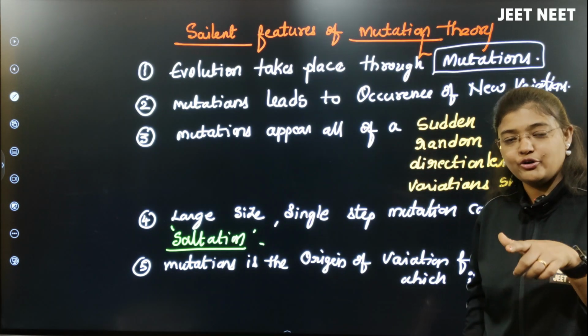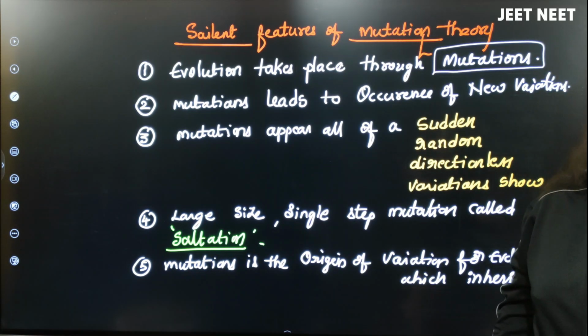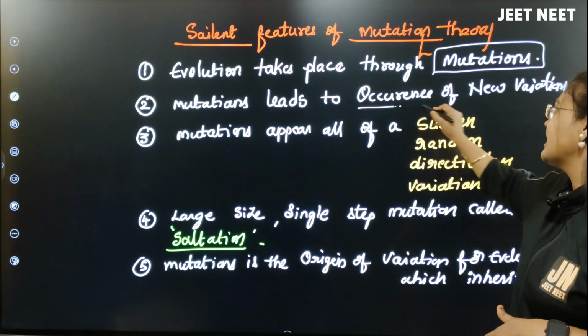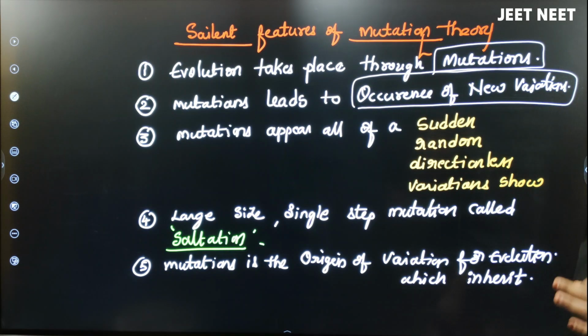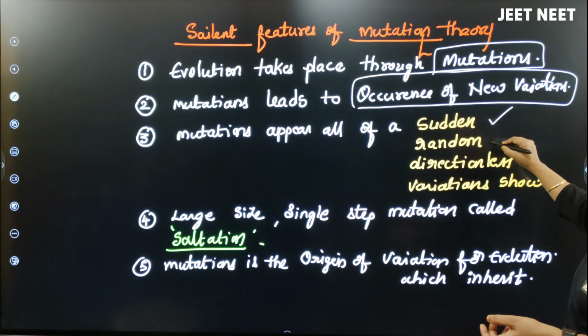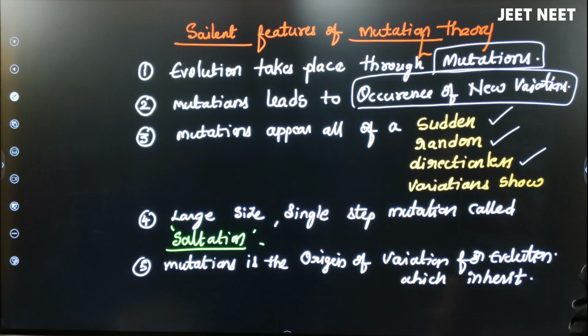Just now in this video I told you that variation was proposed by Charles Darwin, but he did not explain how that variation happens. That variation happens because of what? Mutations. Mutations lead to the occurrence of new variations. And third, mutations appear all of a sudden. After his experiment, Hugo de Vries told that mutations happen very suddenly within the next generation, and they are random, directionless. Darwin told it as directional, and the variations appear rapidly here, he told. There, Darwin told it happens very slowly, right?